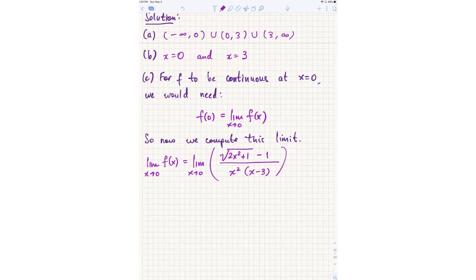Multiply top and bottom by the conjugate. Not just multiply, but I also need to divide by it so that I don't change the expression. So I should multiply the top and the bottom by square root of 2x squared plus 1, plus 1.